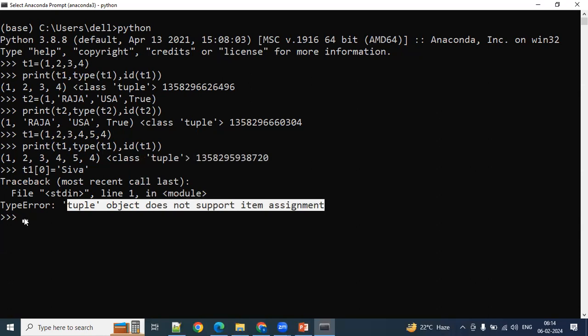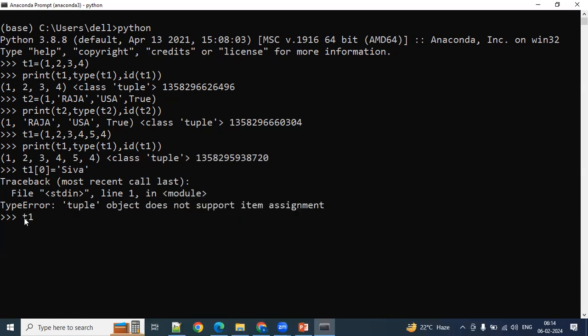How did we access the elements from the list yesterday? L1 of 0, L1 of 1, L1 of 1 colon 3, like that we accessed, or not. In the same way, tuple elements also we can access here. That means we can read the data from the tuple, no issue with that.